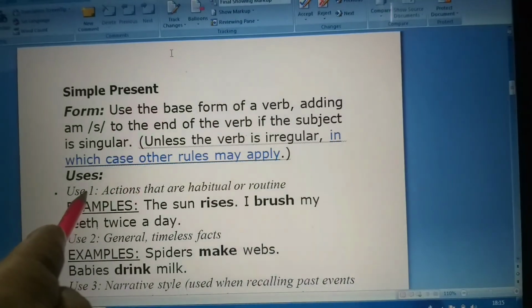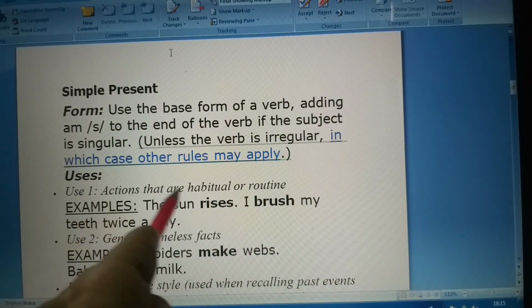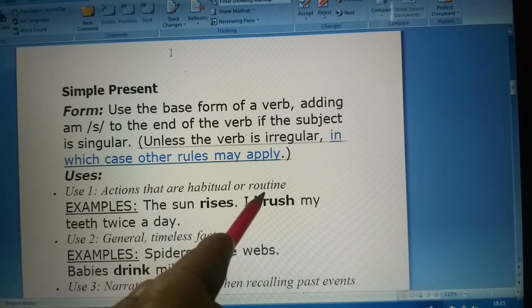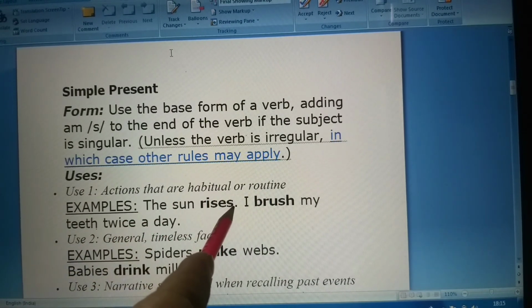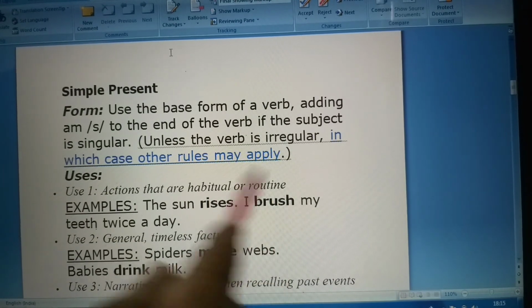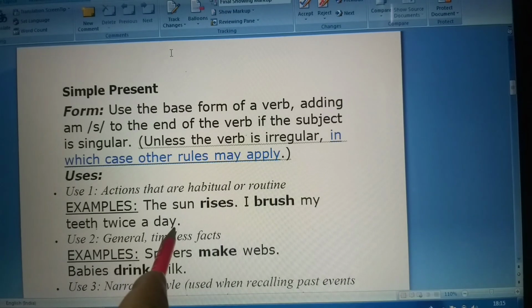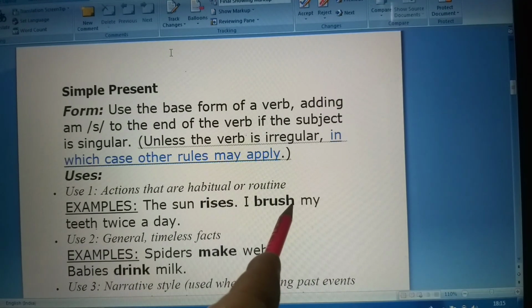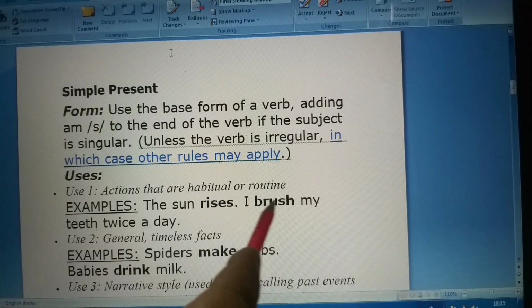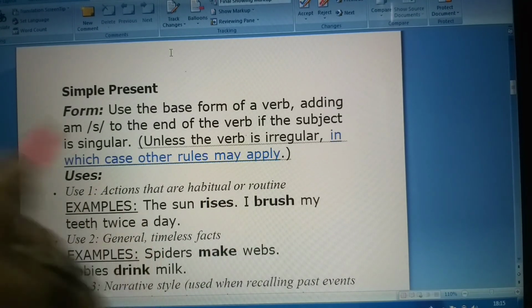So first, how we use it: actions that are habitual or in routine, like the sun rises. Over here we have used s, students. I brush my teeth twice a day. I brush. It's not written with s or something. It's wrong. So, I brush my teeth twice a day.